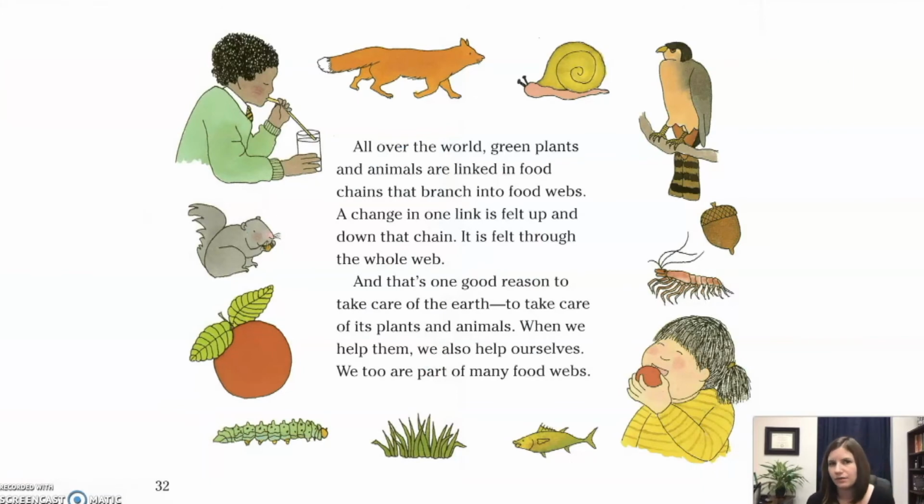All over the world, green plants and animals are linked in food chains that branch into food webs. A change in one link is felt up and down that chain. It is felt through the whole web. And that's one good reason to take care of the earth, to take care of its plants and animals. When we help them, we also help ourselves. We too are part of many food webs.